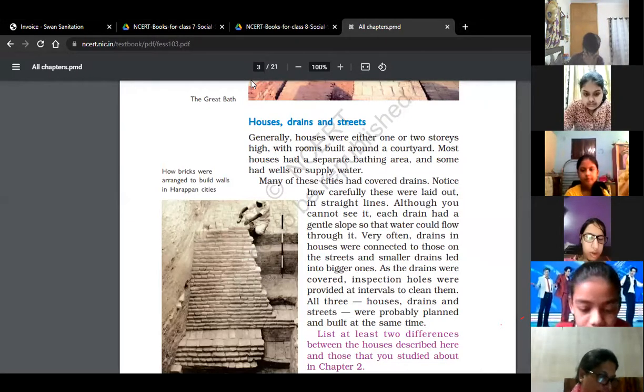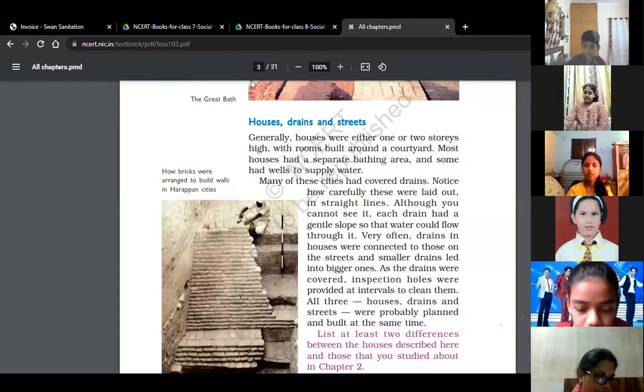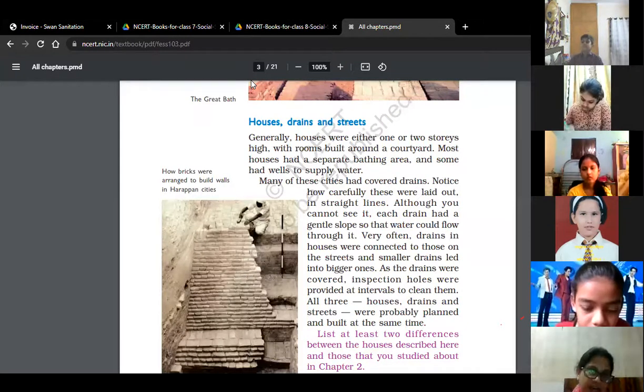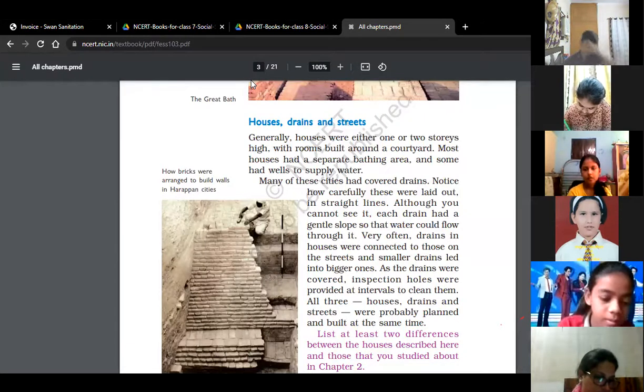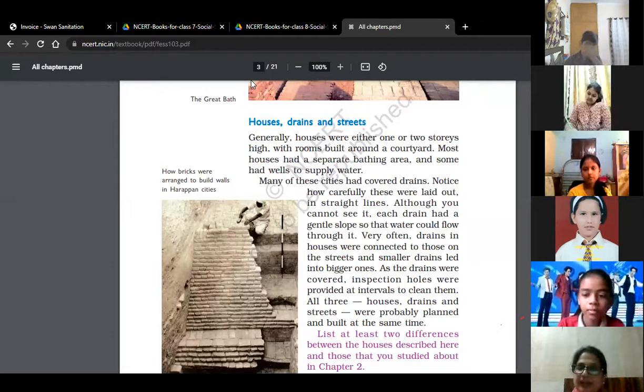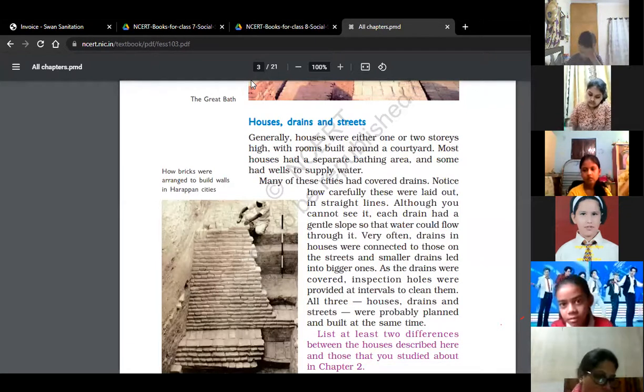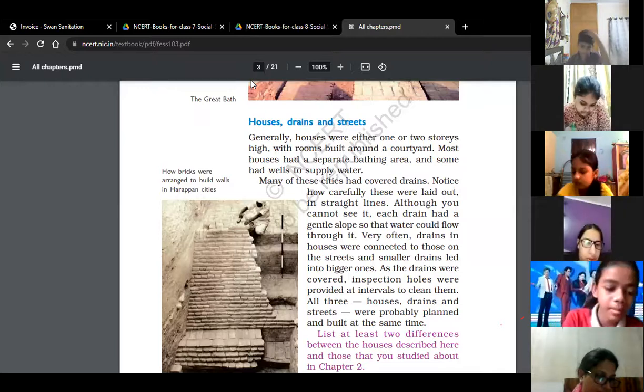Okay, so terracotta is a reddish-brown clay that has been baked but not covered in a shiny transparent substance, that is, a glaze. They made things from it like pots, toys or small utensils. Fine, everyone.